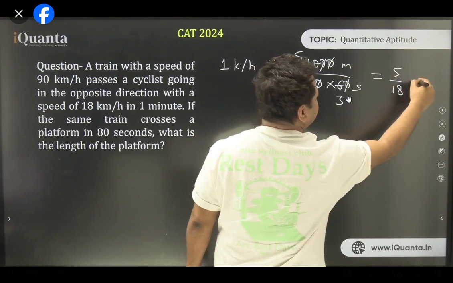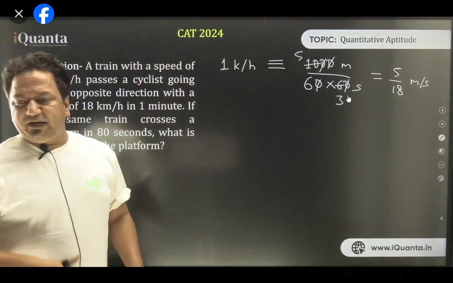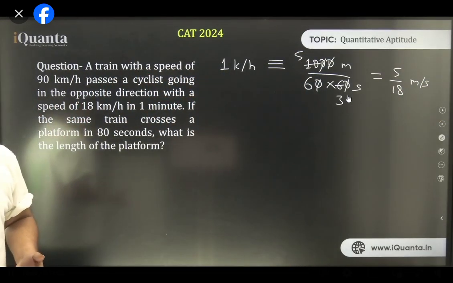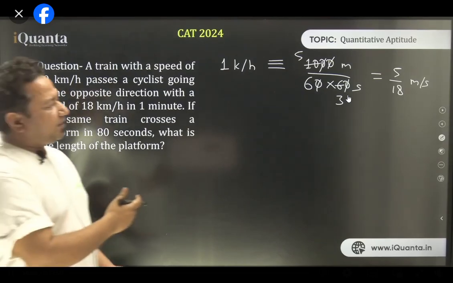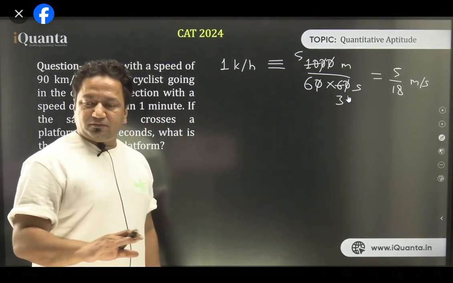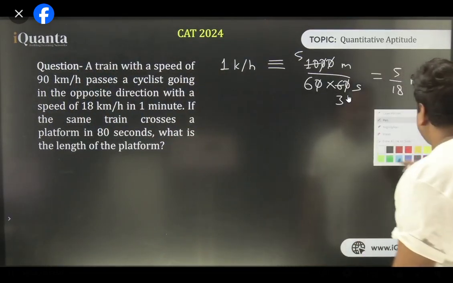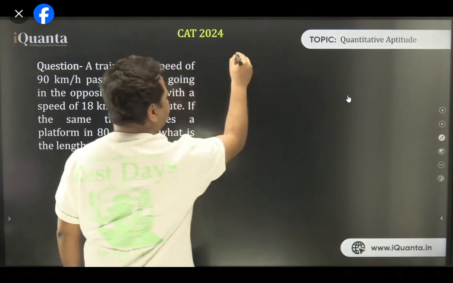So whenever we have to convert kilometer per hour to meter per second, we need to multiply by 5 by 18. And if you want to convert meter per second to kilometer per hour, we'll multiply with 18 by 5. All right? Perfect. Going back to what we're discussing. So the length of the train came out to be how much?